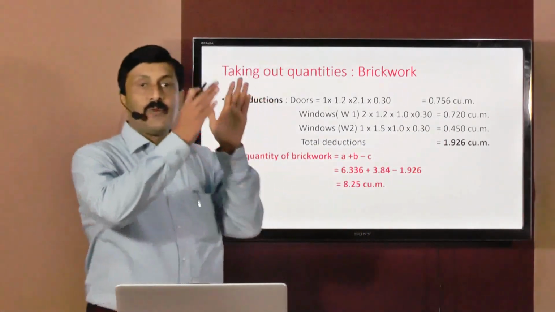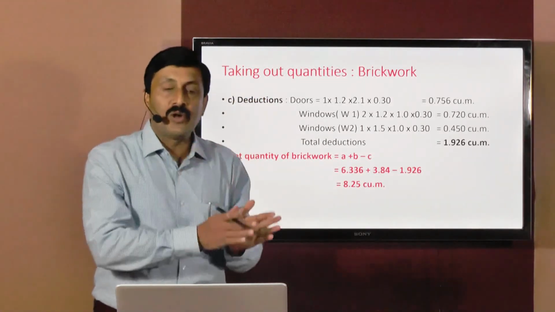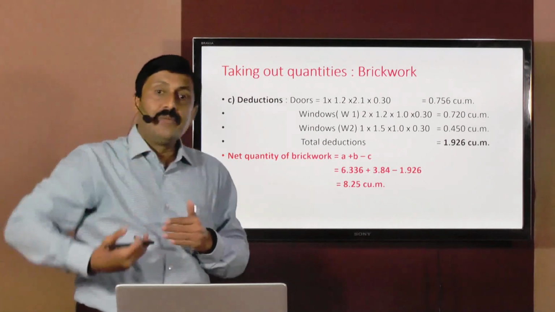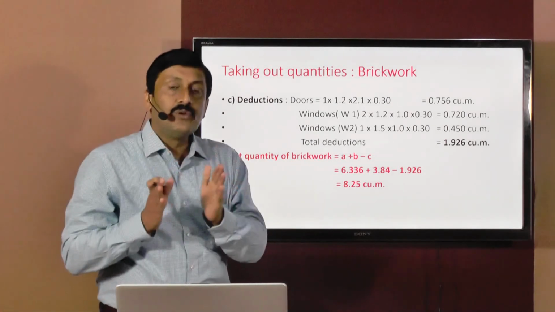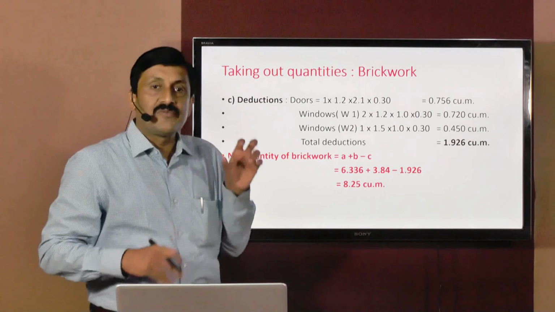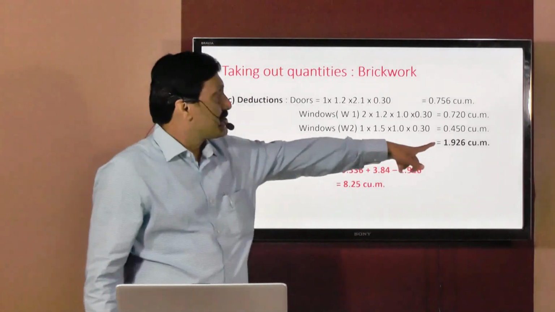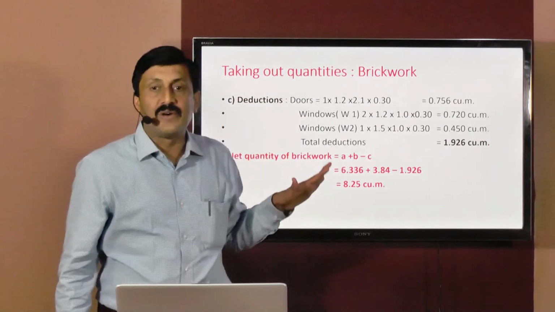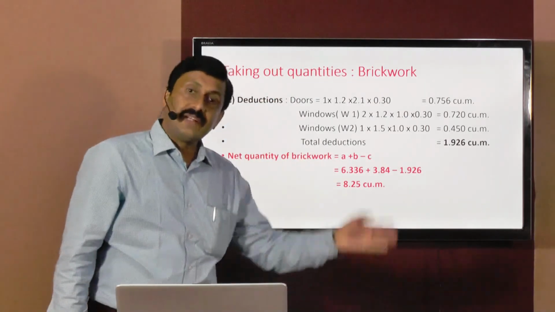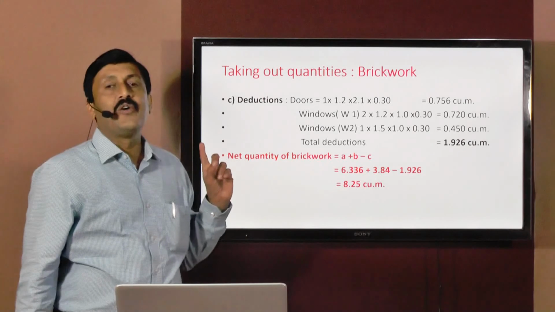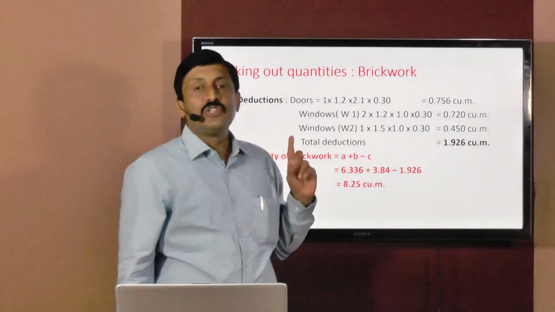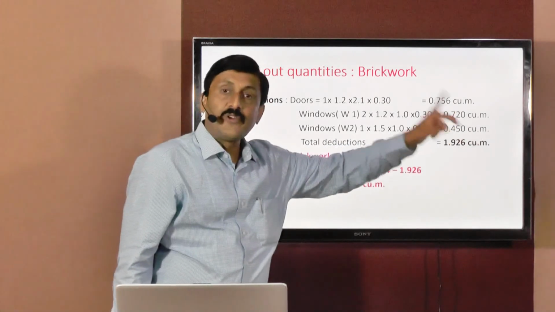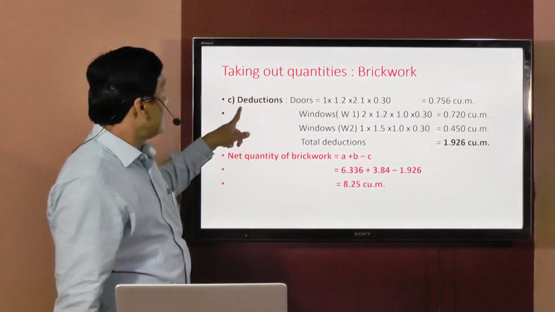That means, when we calculated the quantity for the long wall and the quantity for the short wall, and then added A and B, that won't be the correct quantity of brickwork, because in this A plus B there is extra volume which we have considered. Actually we do not construct brickwork in openings, but we considered that also while calculating the quantities for the long wall and short wall. So these total deductions have to be deducted from A and B. So C is for deductions.